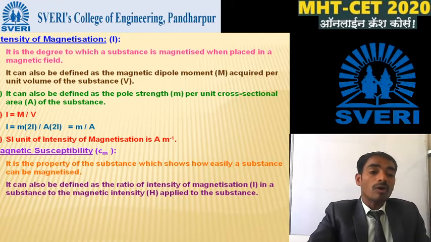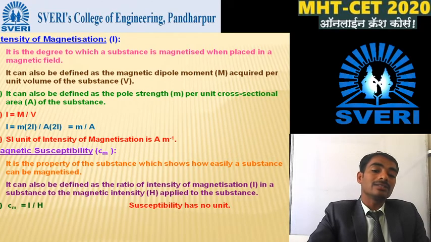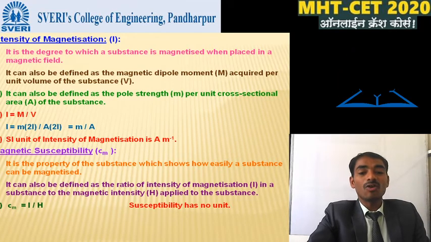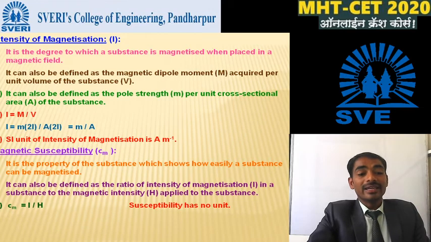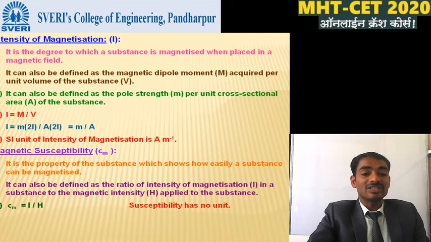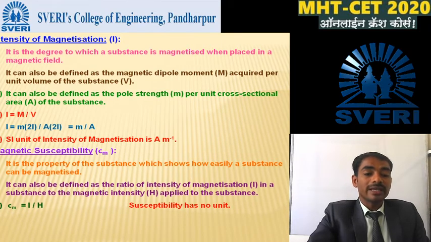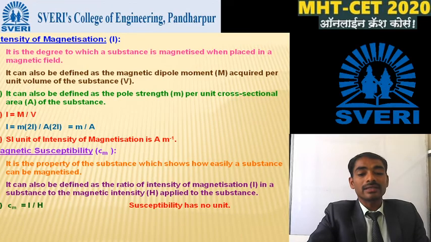In another form, how do we define the magnetic susceptibility? It can also be defined as the ratio of intensity of magnetization I in a substance to the magnetic intensity H applied to the substance. So χm is equal to I divided by H.